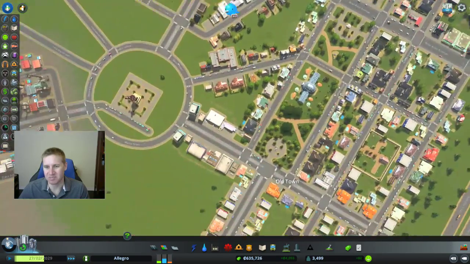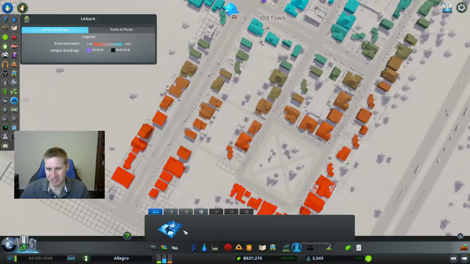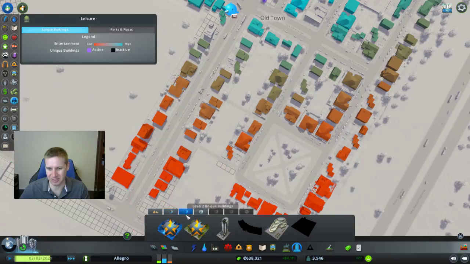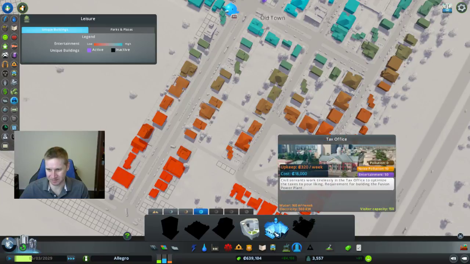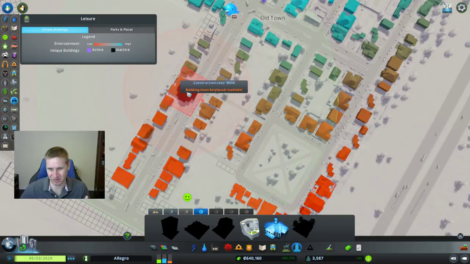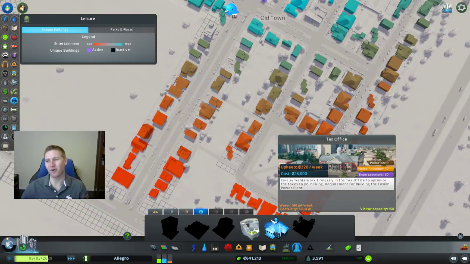I want to build another special building. And this is going to be one of my first special buildings. We built a couple of them, because if you remember, we built these parks and the statues and everything. But my next special building, and this will be the first real building that we're doing, is going to be the tax office. And of course, that was going to be my first special building.